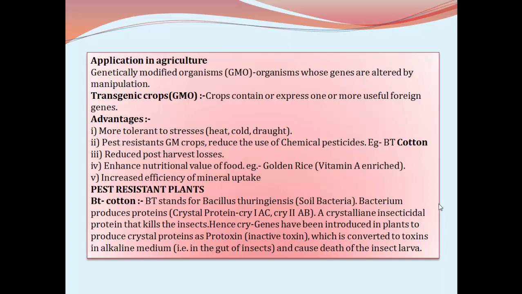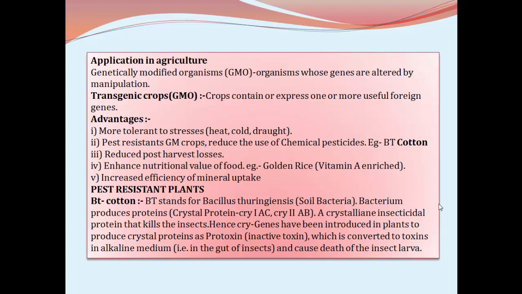One example is BT cotton. Reduced post harvest losses. The yield can be properly obtained as there is a reduction in post harvest loss. Enhanced nutritional value of the food. For example, golden rice, which is vitamin A enriched.